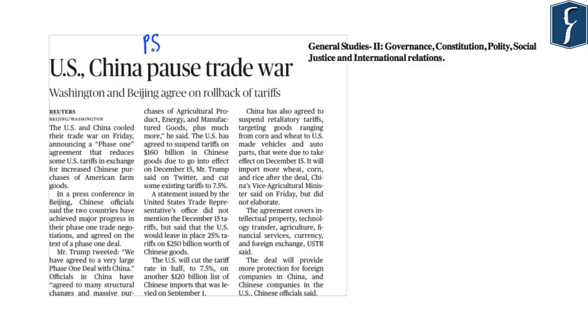Now, this article on page number 14 is related to the trade war between US and China. After talks between both these countries, they have decided to pause the ongoing trade war. Accordingly, the US and China have announced an agreement known as the Phase 1 Agreement. This term Phase 1 Agreement can be important for us from the preliminary examination point of view. Under this agreement, both countries have announced that the US will reduce tariffs in exchange for increased Chinese purchases of American farm goods.